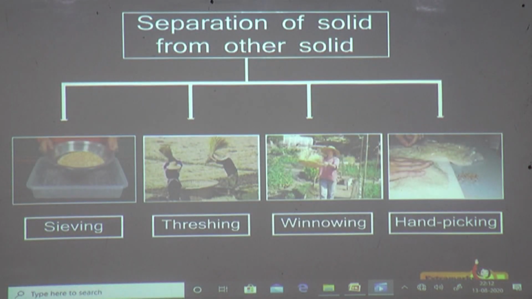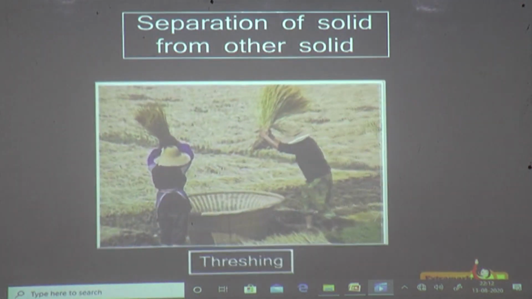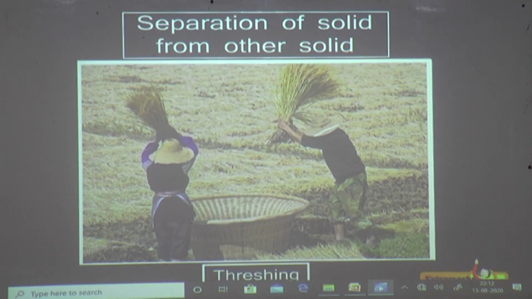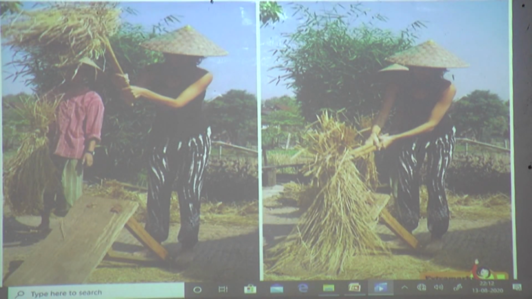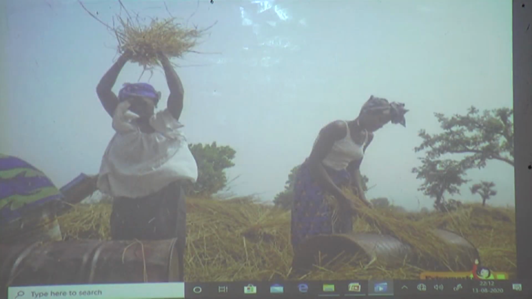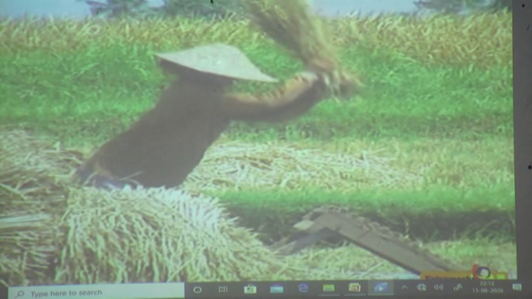Another method used for the separation of solids from their mixture is threshing. Threshing is an act of separating the grains from the stalks. In this process, the bundle of dried stalks of grains is beaten on a hard object. On beating the stalk, the grains fall freely. The grains are then collected in a container.